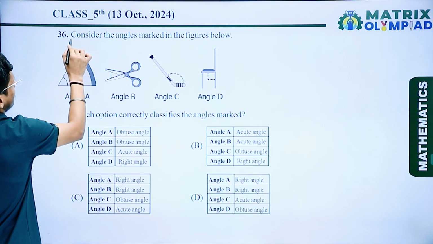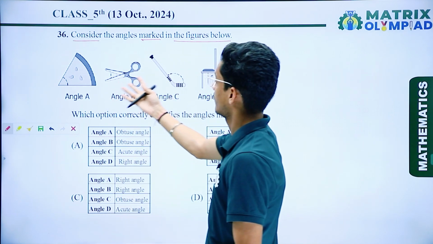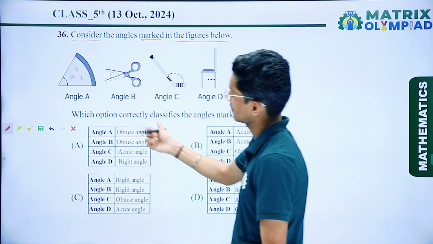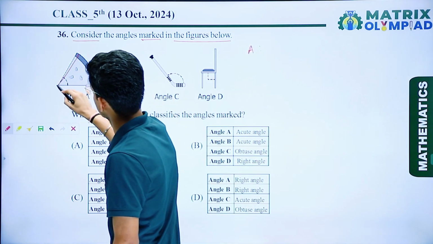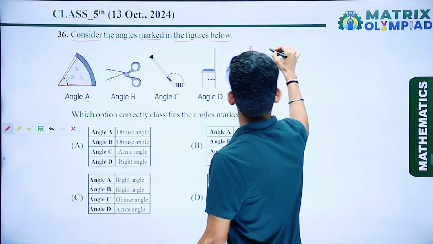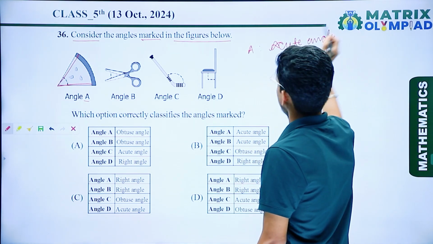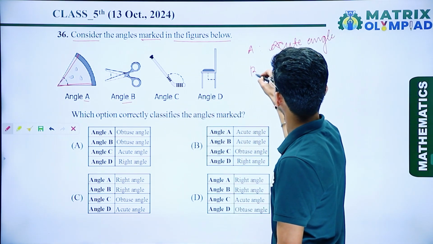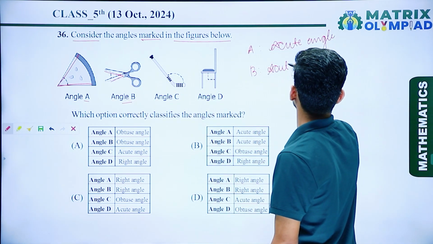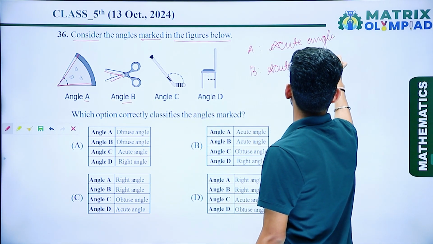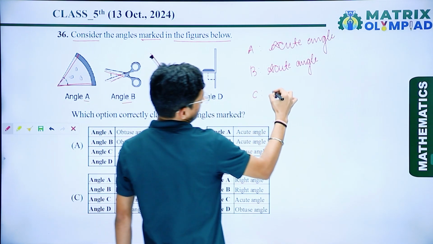Now the next question: consider the angles marked in the figure below. Here we have 4 figures and we have to check the angles. For angle A, this one is an acute angle. If I talk about angle B, this is also an acute angle. For C, this is an obtuse angle.